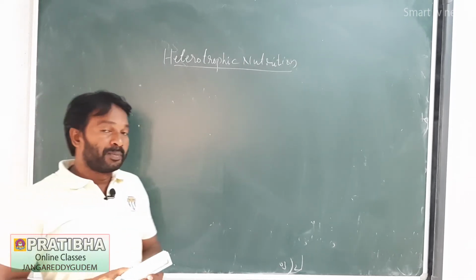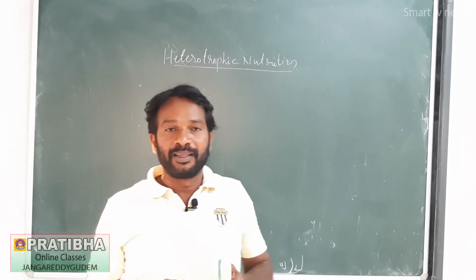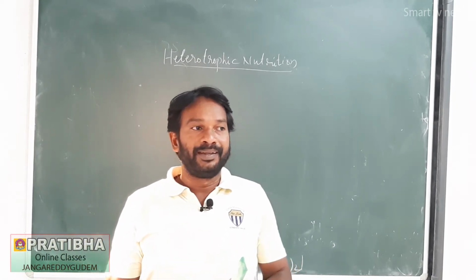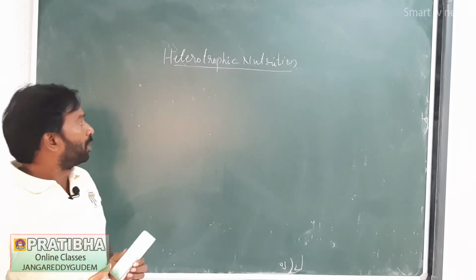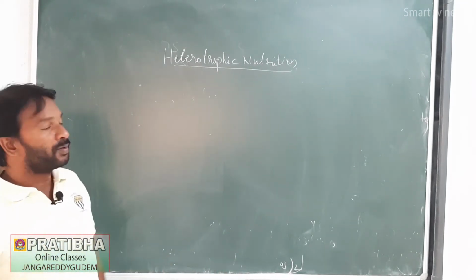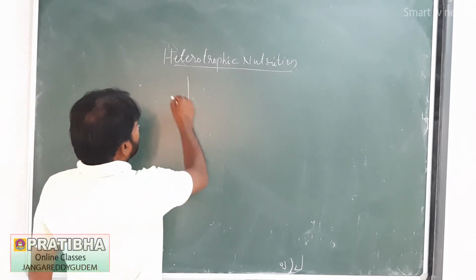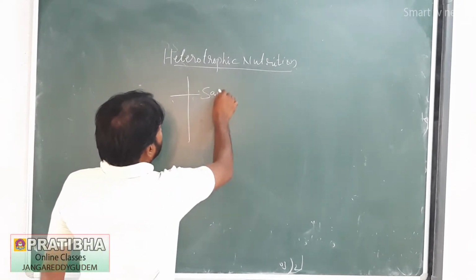Animals obtain food materials by using different strategies. Some of the examples in heterotrophic nutrition are saprophytic nutrition.